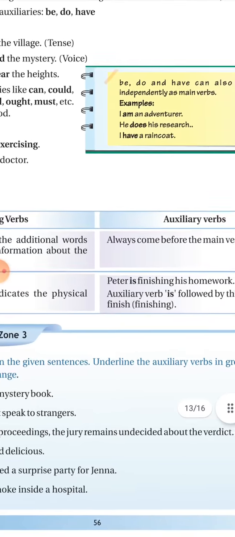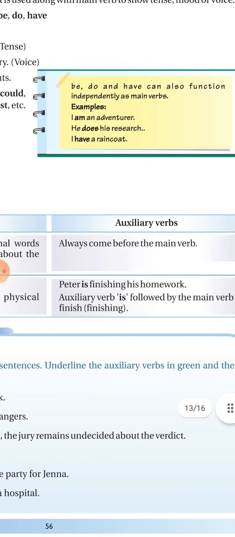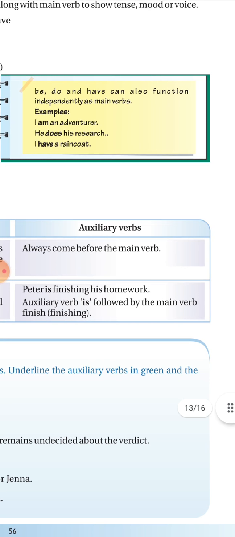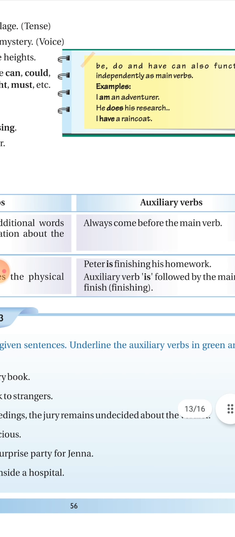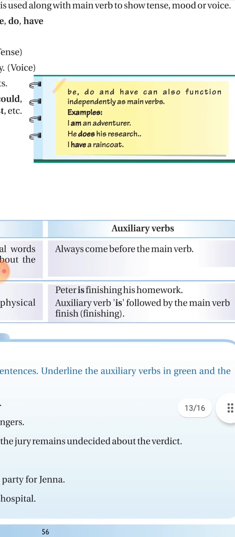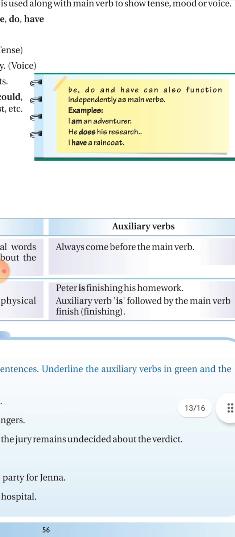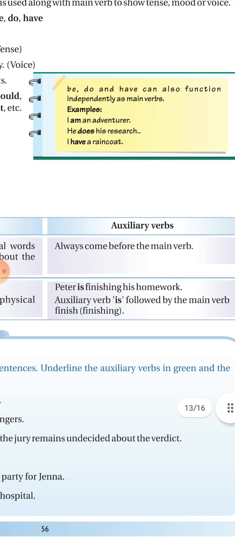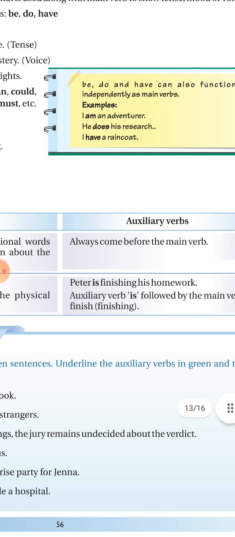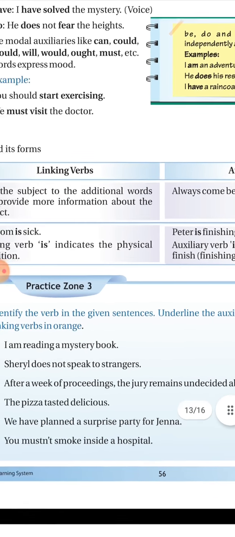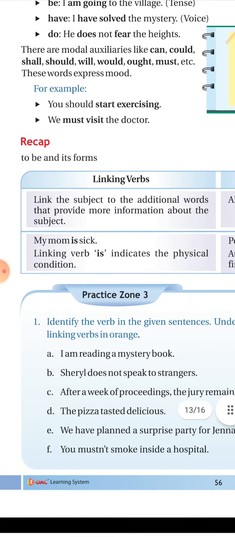Now in the yellow box it is written, be, do and have can also function independently. These primary auxiliaries can also function independently as main verbs. For example, I am an adventurer. Am here is independent, it is working as the main verb. He does his research. Does is not working as a helping verb, here it is the main verb. I have a raincoat. Have here is the main verb, it is not the helping verb or auxiliary verb.